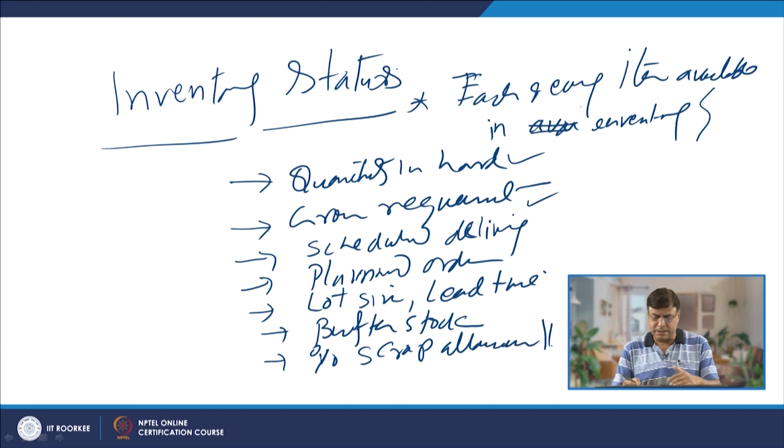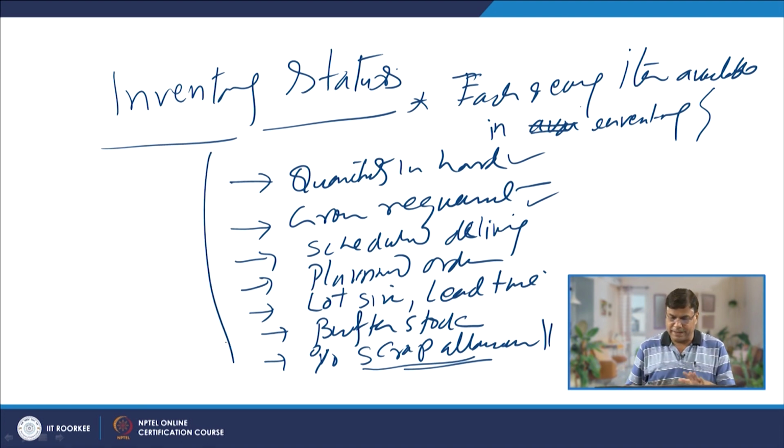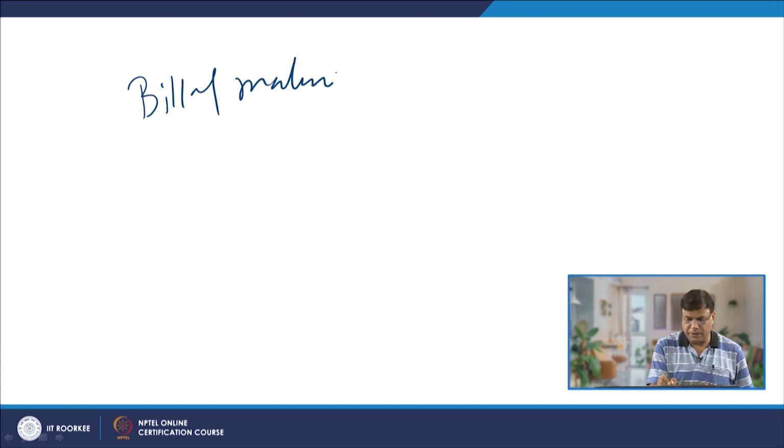Whatever quantity is being supplied or available, some of the items may be useless or may not be fit for use. So, what is that percentage scrap allowance. So, the information on these different heads is used in MRP, and then we have the bill of material.